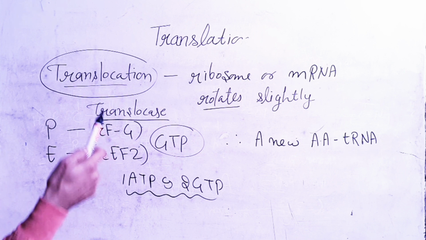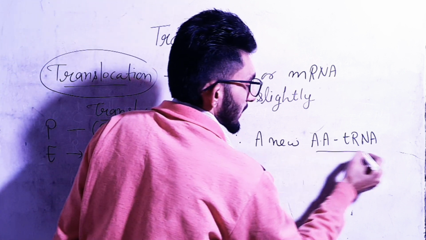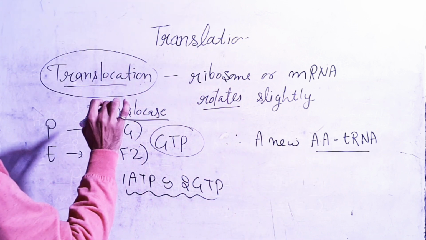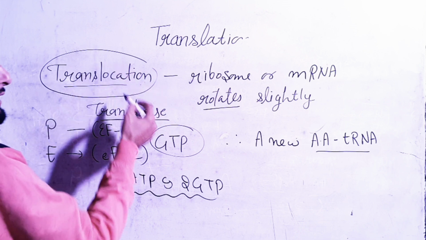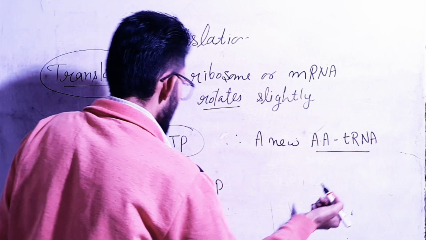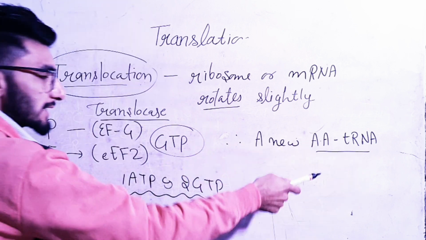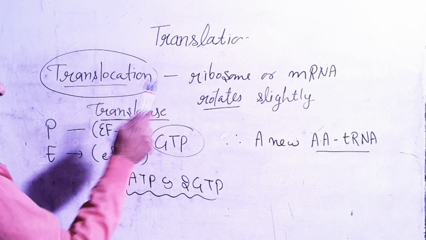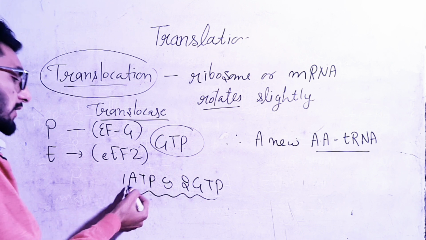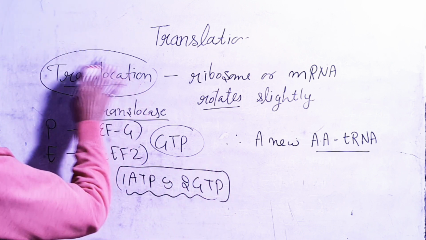Clear? So why is this translocation occurring? Because of this translocation, a new amino acid tRNA will come to the acceptor site. If translocation doesn't happen, then the A site can't take a new amino acid tRNA. So for the attachment of a new amino acid tRNA at the A site, this translocation is necessary. For the attachment of one amino acid, one ATP and two GTP are required. Clear? So this is the process of translocation.